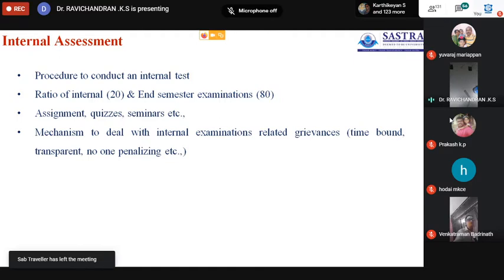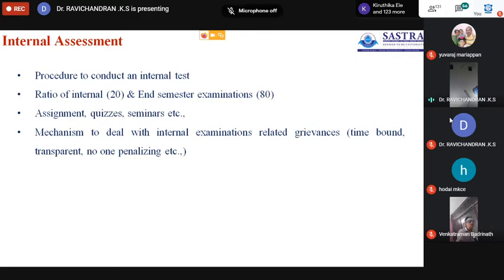Then the second internal test will be conducted after the remaining 30 working days, and 7.5 marks will be taken from it.